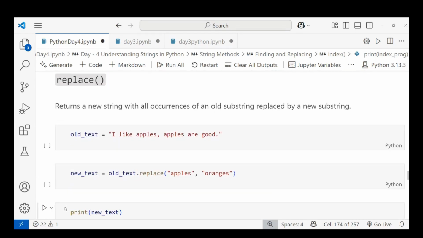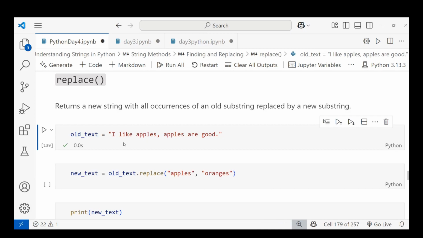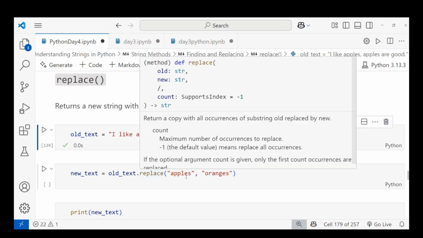Now the replace method. Replace returns a new string with all occurrences of your old substring replaced by your new substring. Let me take an example. Old text: "I like apples or apples are good". When I'm taking the new text from the old text, I'm replacing apples with oranges.